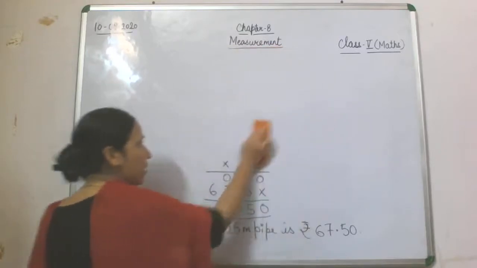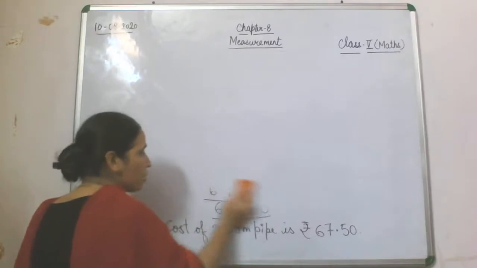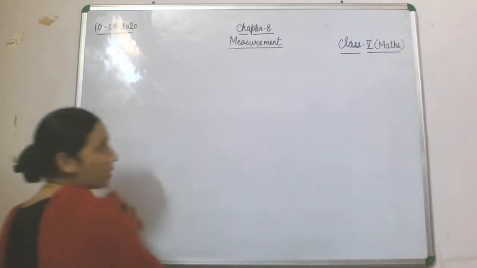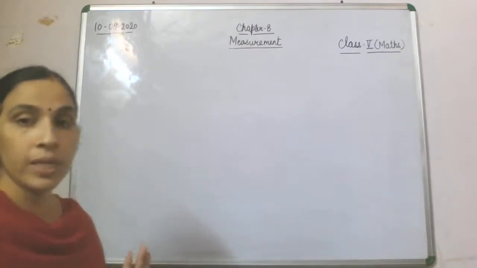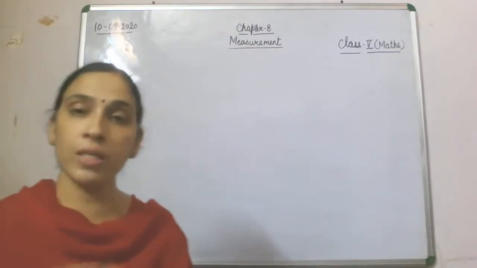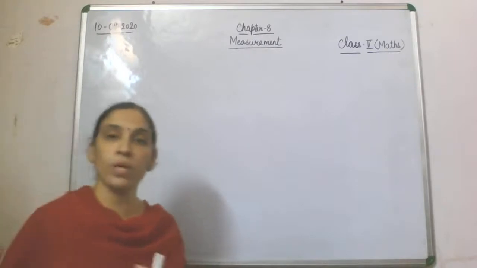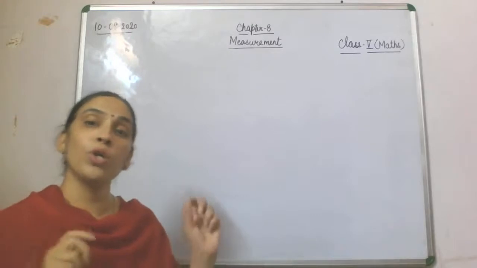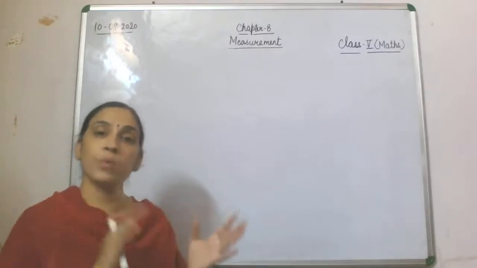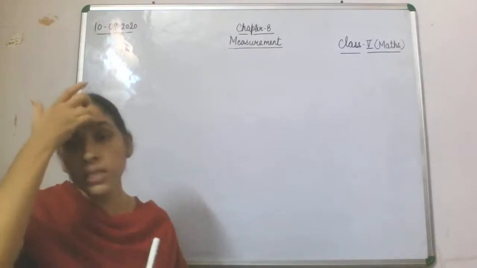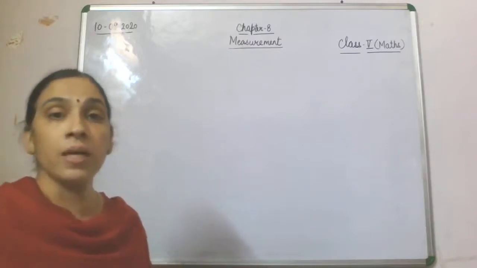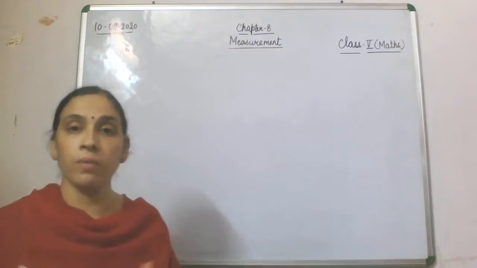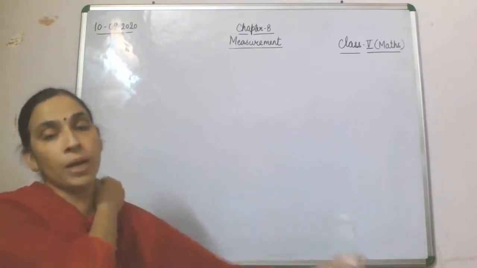What is your weight? If somebody asks you what your weight is, you will say 30 kg, 40 kg, 50 kg, whatever your weight is. If somebody asks me, I will say my weight is 55 kg. Fine. So what do we mean by weight? Weight means the mass contained in a body. It is the mass occupied by our body.